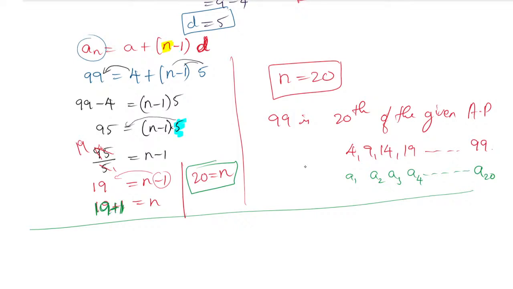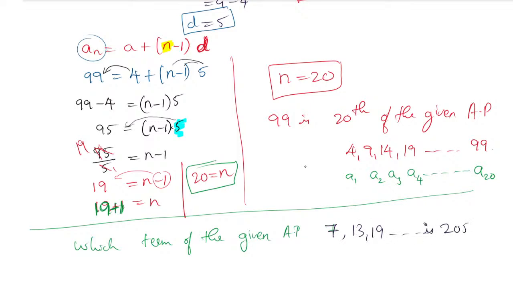Same question. Write it down: which term of the given AP 7, 13, 19, and so on is 205? That is the first question. Similarly, take one more question: which term of the given AP 16, 20, 24, and so on is 200? So find these two questions and we will meet tomorrow.